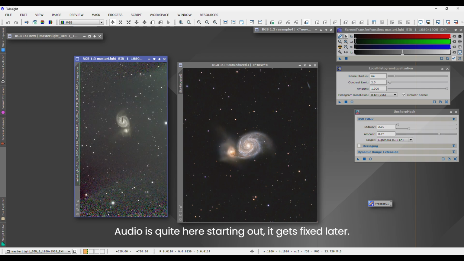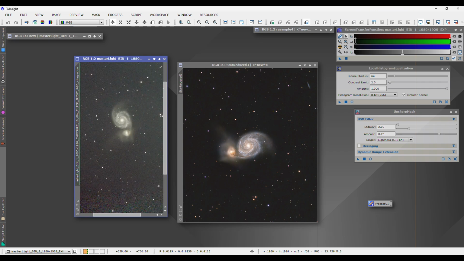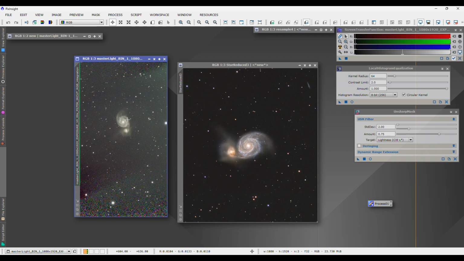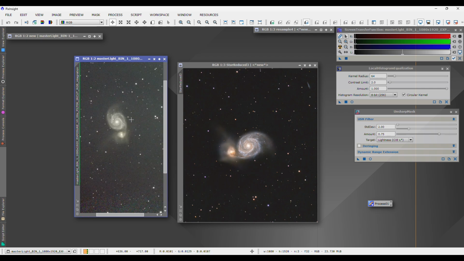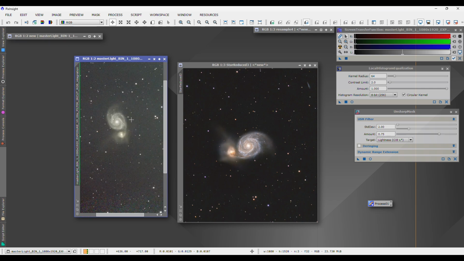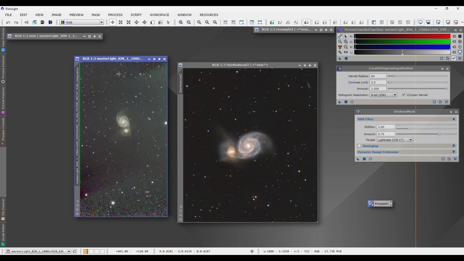This is the original master light FITS file that was an output, and as you can see, when you image a single target over 1 to 2 nights and you get several hours of data between those 2 nights, you get something called field rotation within the image.